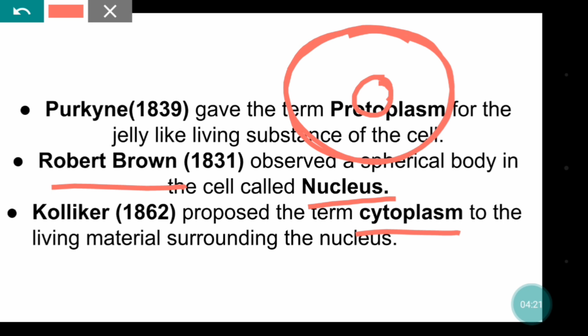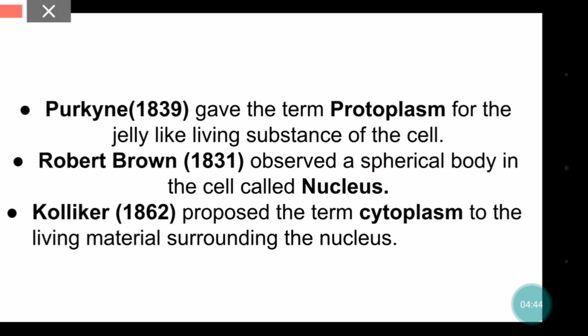And Kolliker proposed the term cytoplasm to the living material surrounding the nucleus, meaning from this nuclear membrane to this plasma membrane is the cytoplasm. So you might have understood this. We will study structure of cell in more detail in the next video.